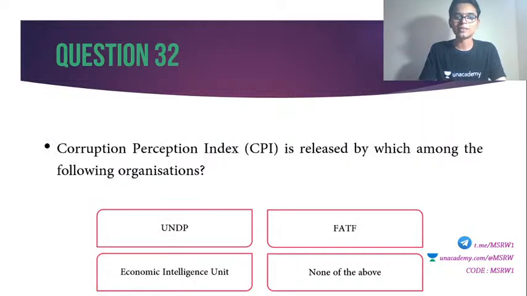Last question for the day. Corruption Perception Index, CPI, is released by which among the following organizations? Option A, UNDP. B, FATF. C, Economic Intelligence Unit. D, none of the above. Final question for the day. Corruption Perception Index is released by which among the following organizations? You have 10 seconds.